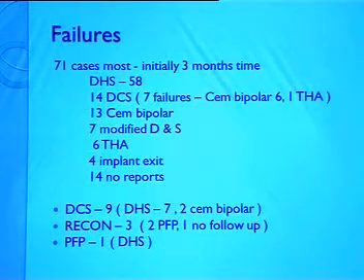Yes, we had failures, 71 failures we had, and those failures were in the initial 3 months of time, and the maximum being for DHS, where we converted 14 cases into DCS, and 7 of them went into another failure. We converted them to cemented bipolar and 1 into THR. And 13 cemented bipolars were converted from DHS, and there were 7 which was done by modified Girdlestone method, and 6 were by DHS, and 14 had no reports, and 4 people we just left alone.